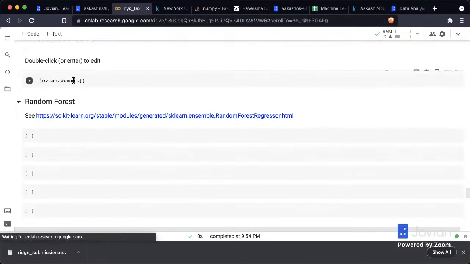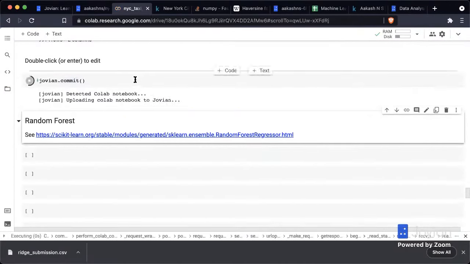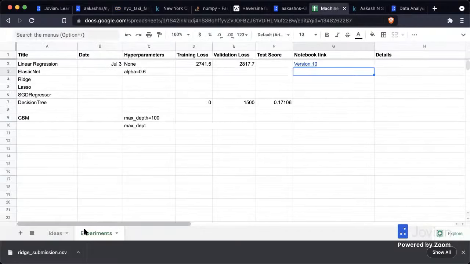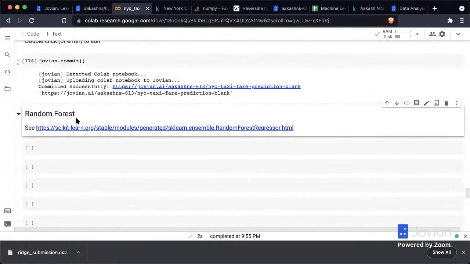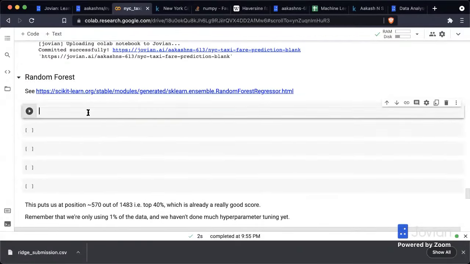Let's try a random forest. Let's save this. Of course, at this point, I would also go and add it in my experiment sheet. I would note down that ridge gave me 7.72 and this was like 8.4 or something and so on. Okay, let's try a random forest now.